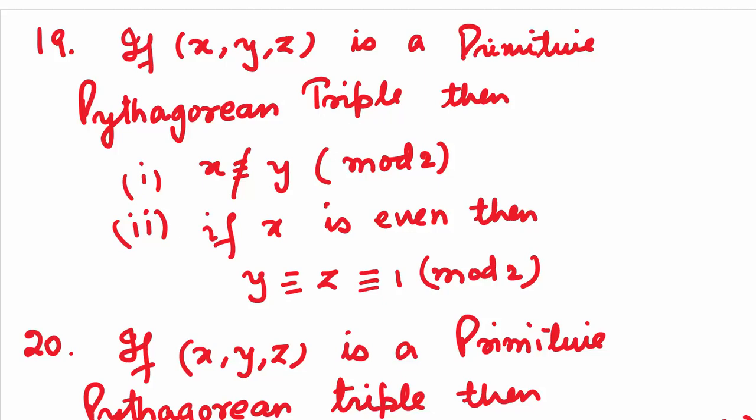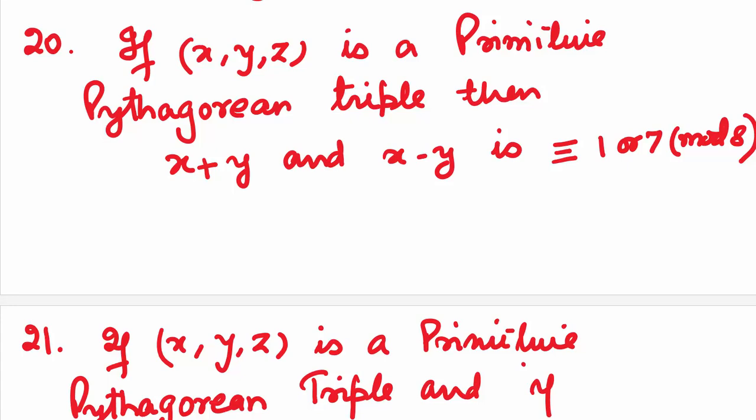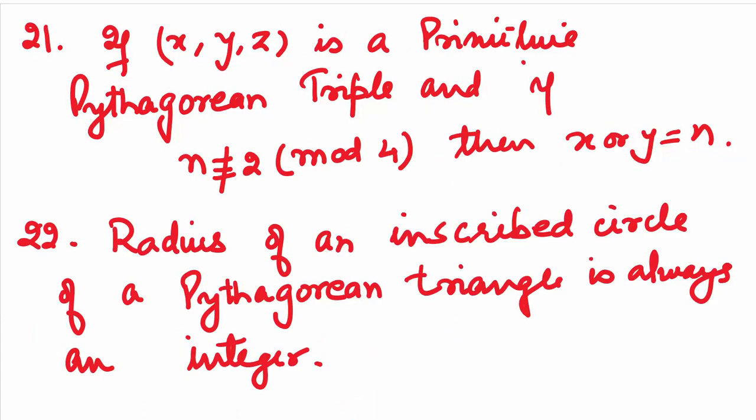If x, y, z is a primitive Pythagorean triple, then x will never be congruent to y modulo 2. If x is even, then y will be congruent to z, congruent to 1 modulo 2. If x, y, z is a primitive Pythagorean triple, then x plus y and x minus y will be congruent to 1 or 7 modulo 8. You can check that if x, y, z is a primitive Pythagorean triple, and if n is not congruent to 2 modulo 4, then x or y will be equal to the integer n. The radius of an inscribed circle of a Pythagorean triangle is always an integer.